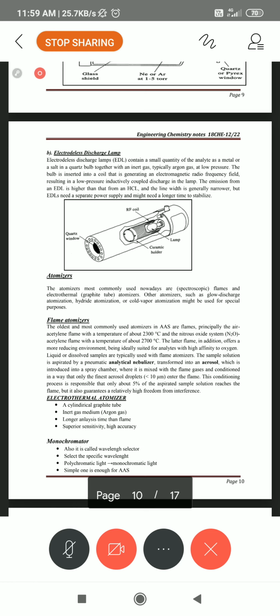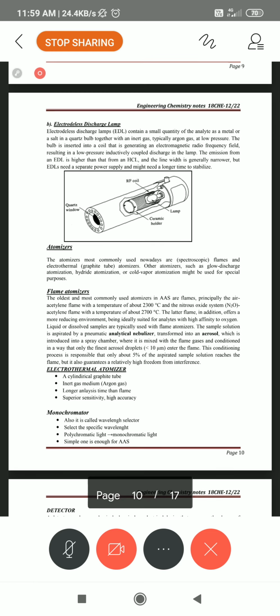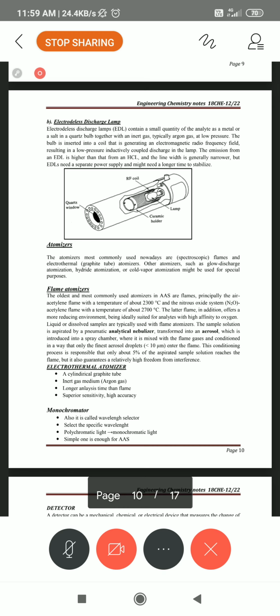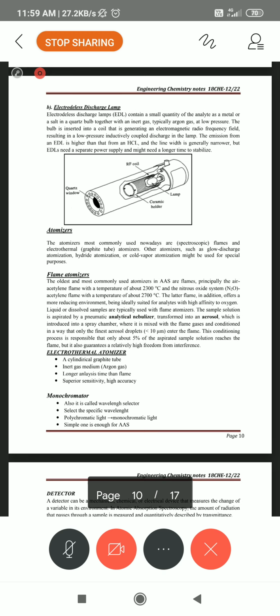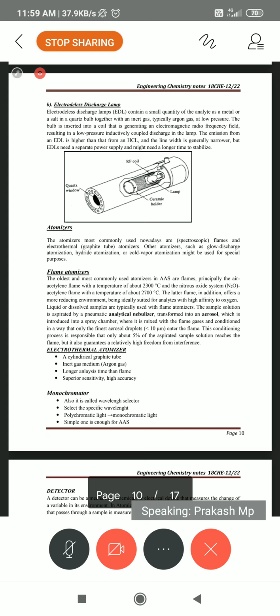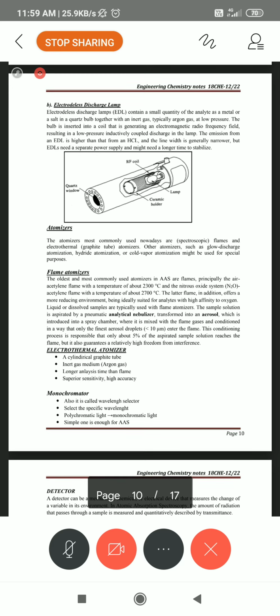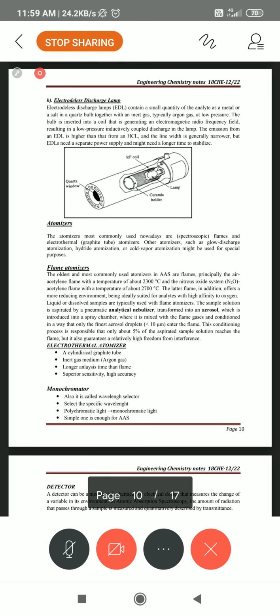For all these things, every day we will give you guidelines. When you have doubts, you can call us, and we will solve your doubts over the phone. If it is not possible to understand, we will write it on a sheet, take a CamScanner scan and send it to you, so you can read and understand. Discussion will go on afterwards too. In this manner, we are going to explain engineering chemistry neatly in the second semester.